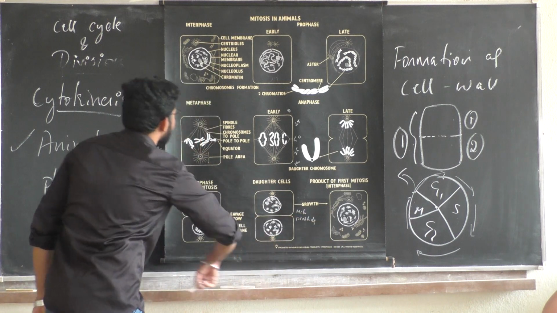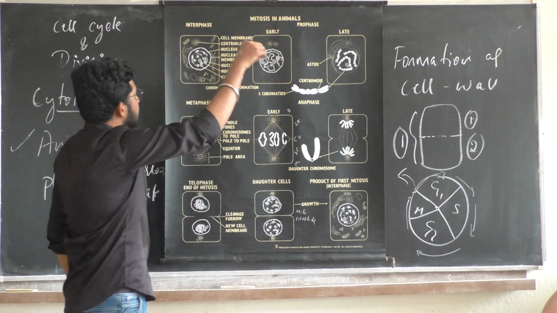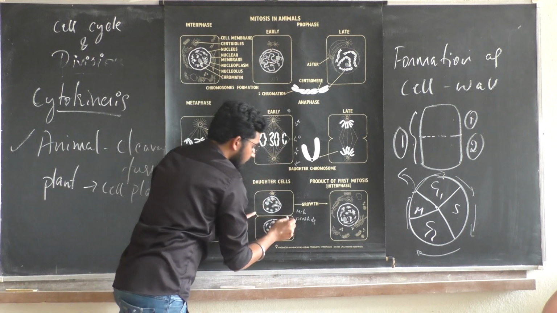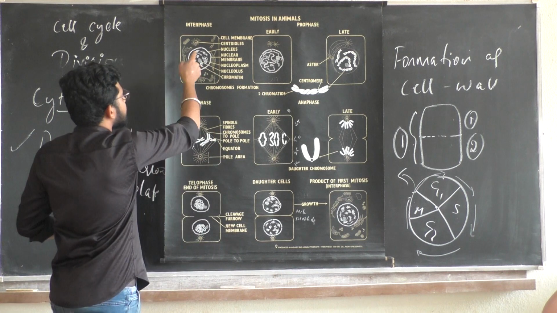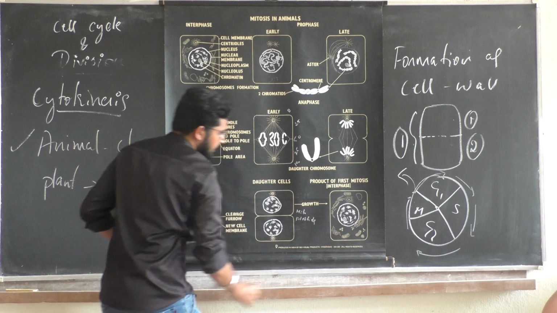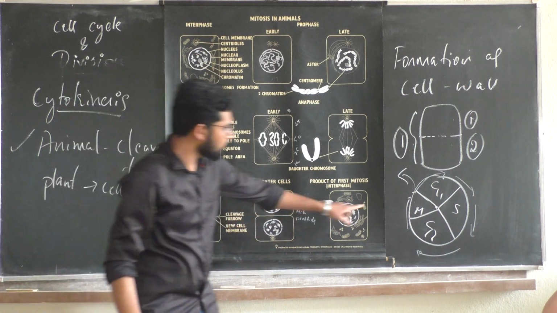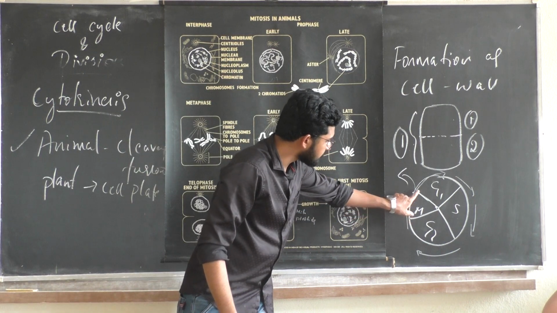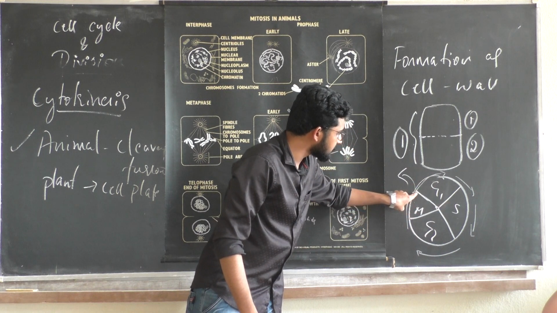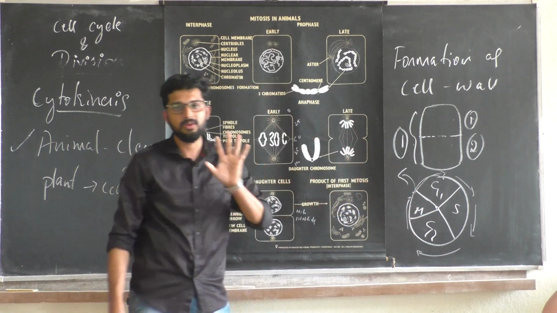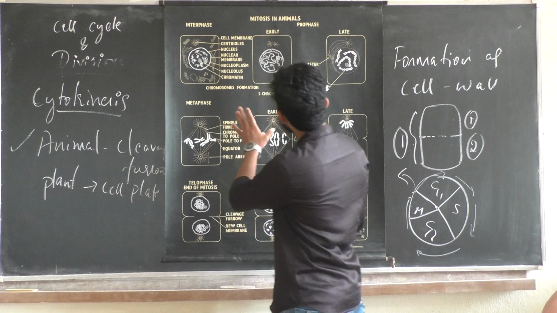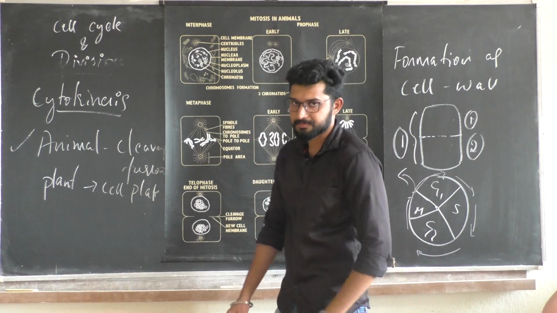After this, again to interphase, then prophase, metaphase, anaphase, telophase, coming back here and going there again: interphase, prophase, metaphase, anaphase, telophase, G1, S, G2. This is how the cycle goes. That is about mitosis as well as cytokinesis.